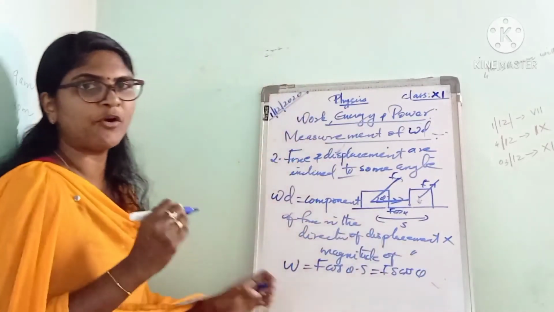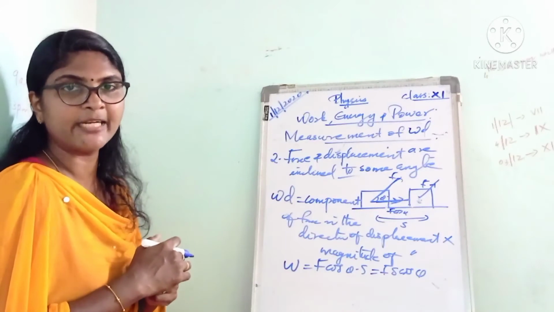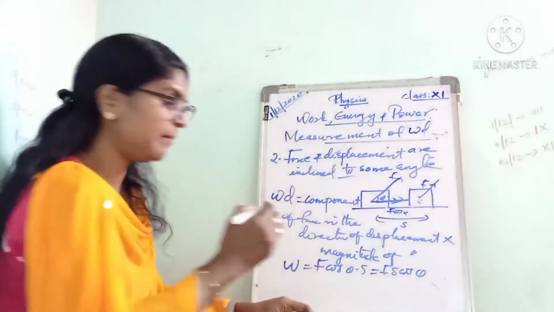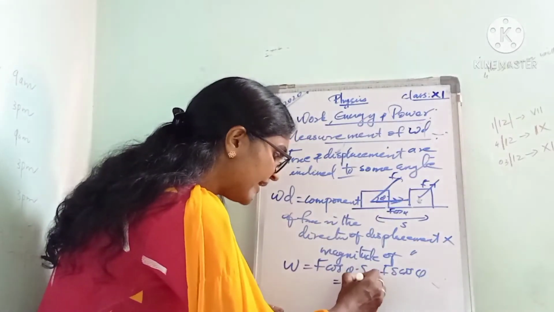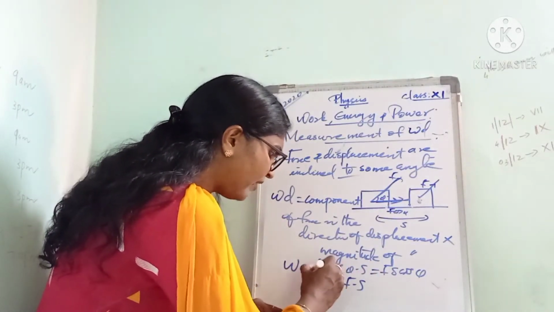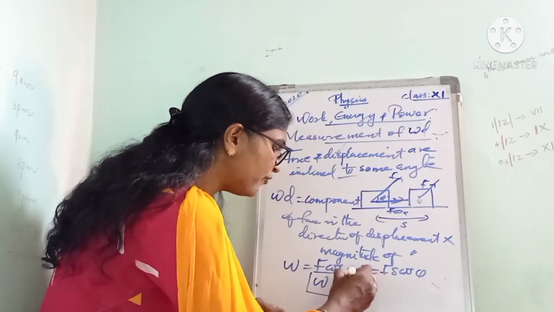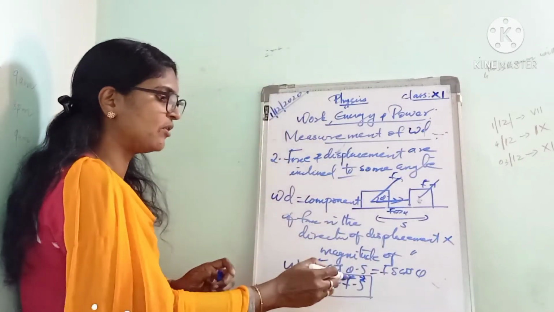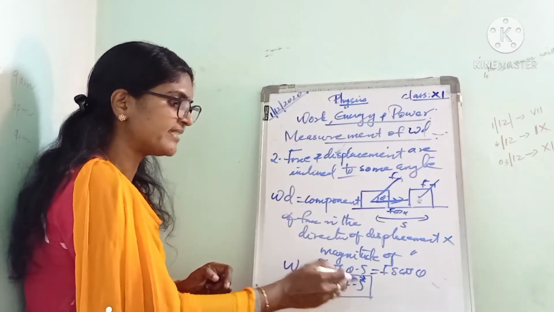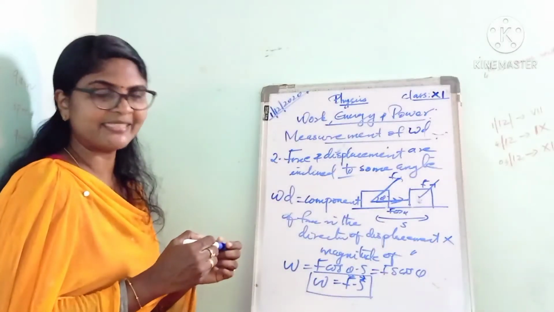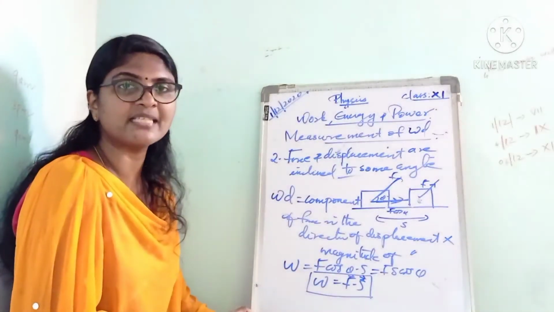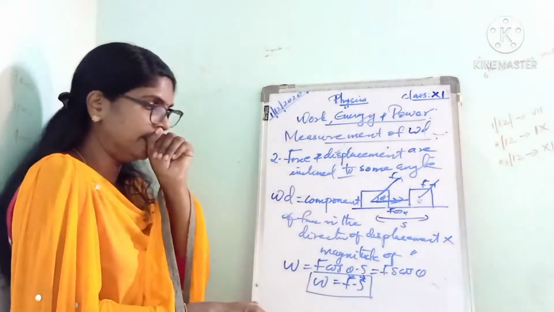This can be written as Fs cos theta. AB cos theta can be written as A dot B. So Fs cos theta can be written as F dot S. So we can say work done is the dot product of force and displacement. In vector form, W is equal to vector F dot vector S. The work done can be measured as the dot product of force and displacement.